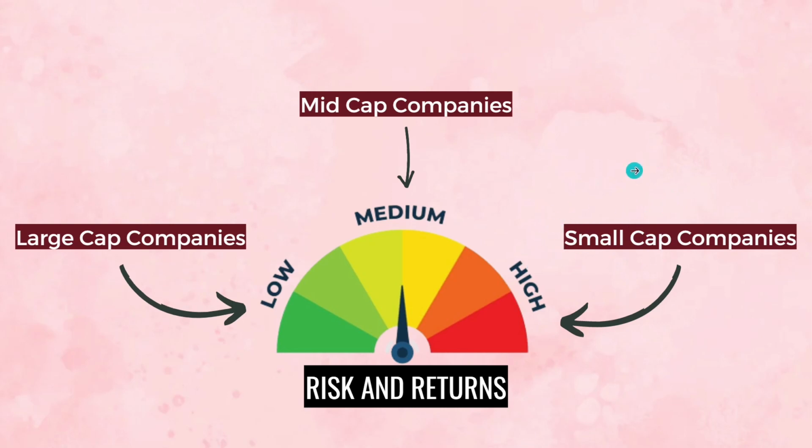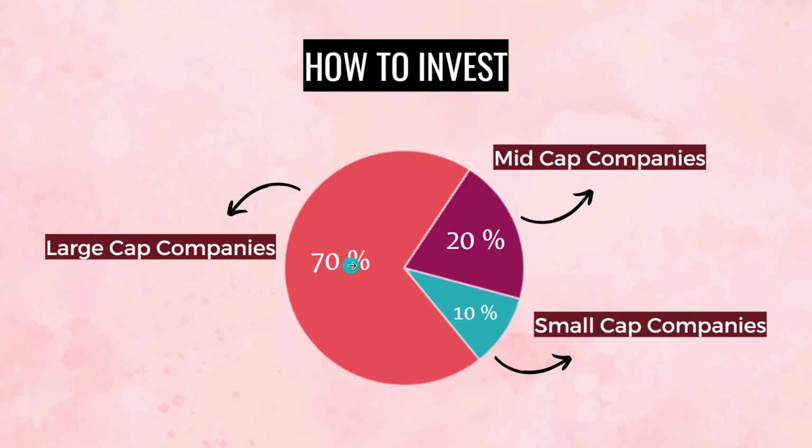So what beginners usually do is, instead of buying quality high price stocks, they purchase poor quality stocks in large numbers. That is not the right way to invest. 70% of your investment amount should be invested in large cap companies, 20% of your amount in the mid cap companies, and only 10% should be allocated to the small cap companies. Considering the risks and returns involved, this is how an ideal investor should invest.